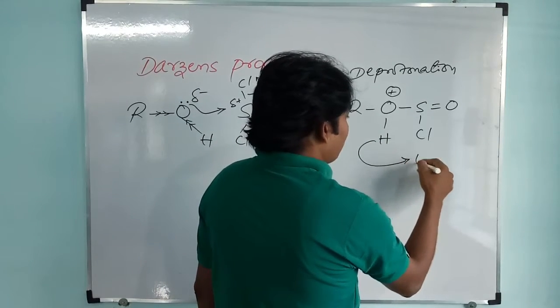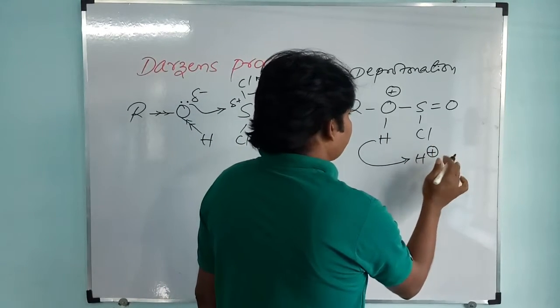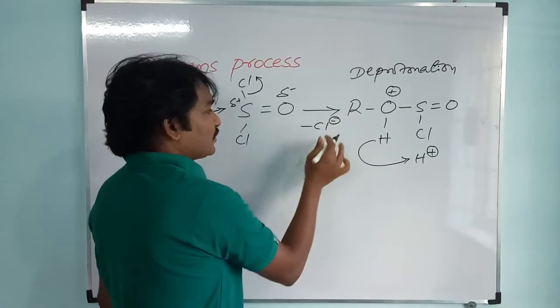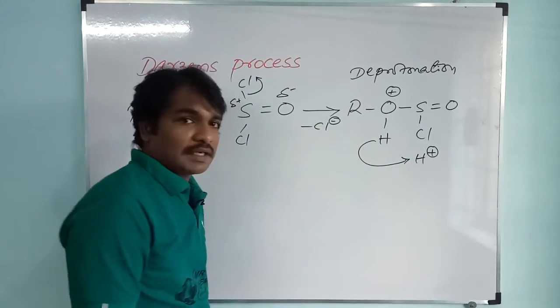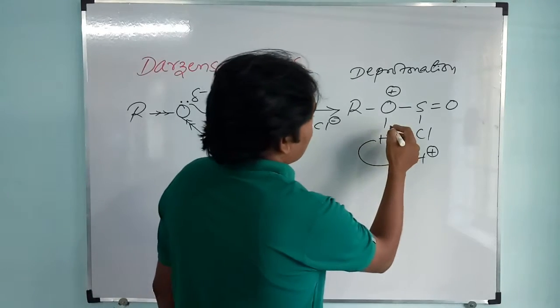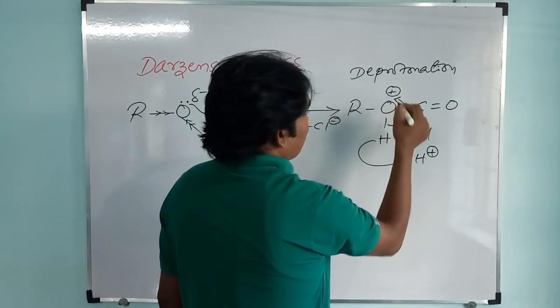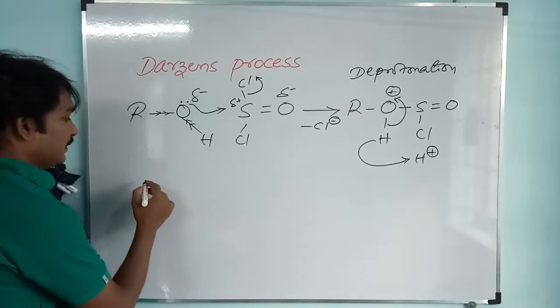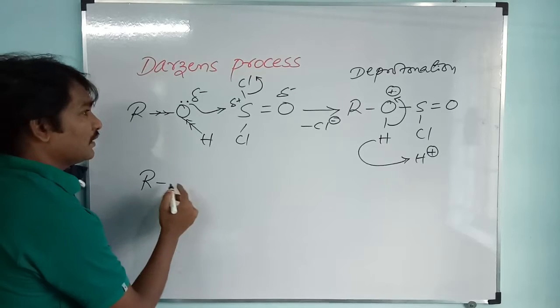Hydrogen leaves the molecule in the form of H plus, and the chlorine leaves in the form of chloride ion. This chloride ion combines with H plus ion and we get HCl. The positive charge on oxygen gets cancelled, and here we will get ROSOCl.